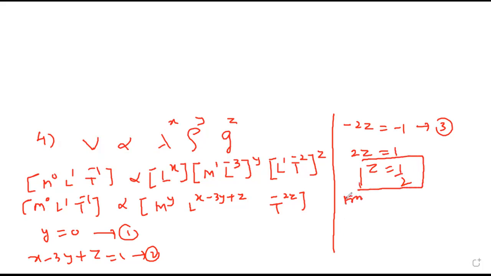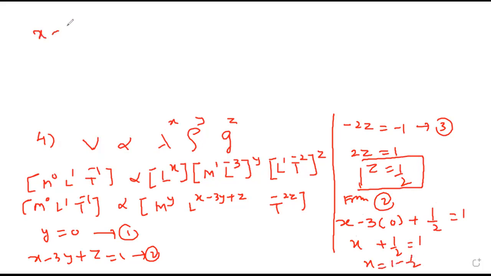Now from the second, x minus 3 into 0 plus half is 1. x plus half is 1. x is 1 minus half. Therefore, x equals half.